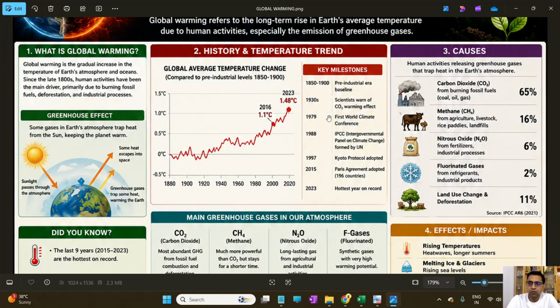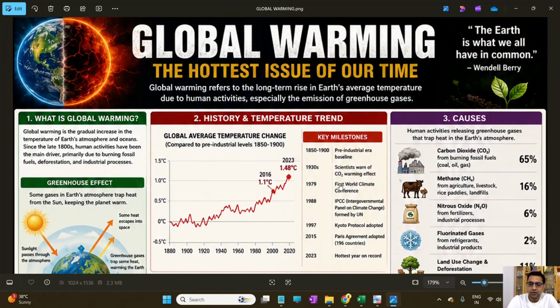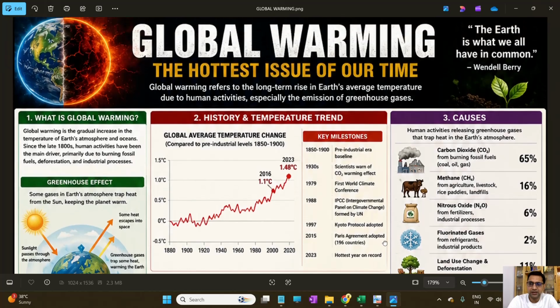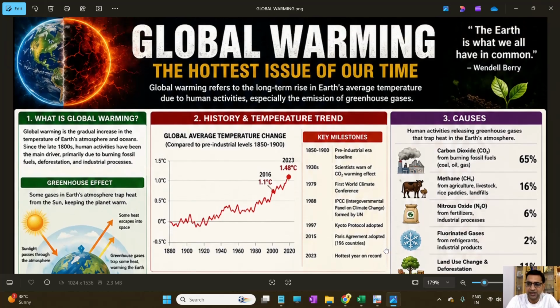So what are the causes of global warming and how are human activities creating it? Human activities are releasing greenhouse gases that trap heat in the Earth's atmosphere. That is carbon dioxide, which is primarily responsible for 65% of global warming. It is due to the burning of fossil fuels like coal, oil, and gas. Then methane gas from agriculture, livestock, rice paddies, and landfills, which is contributing 16% of global warming.